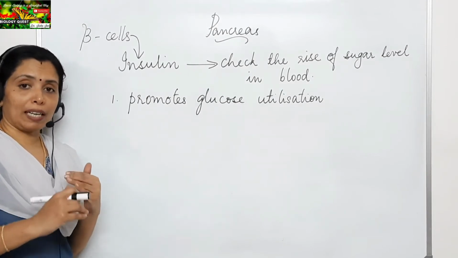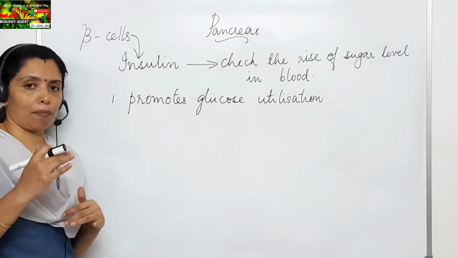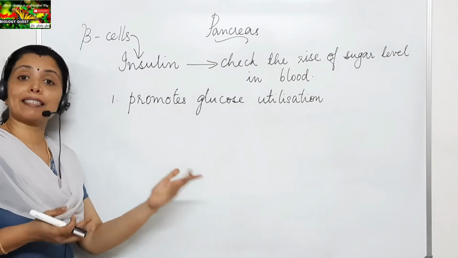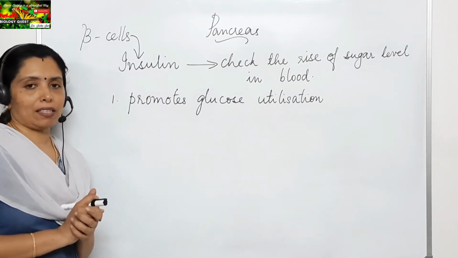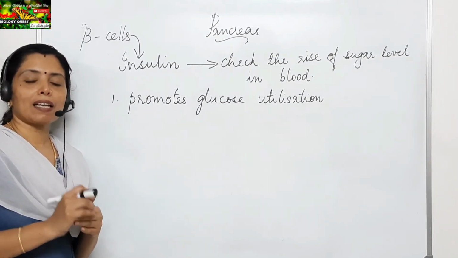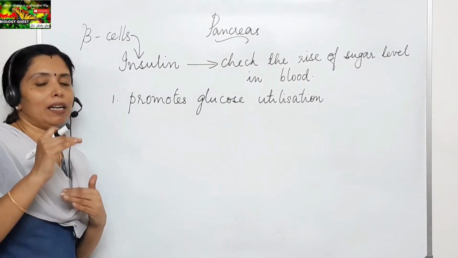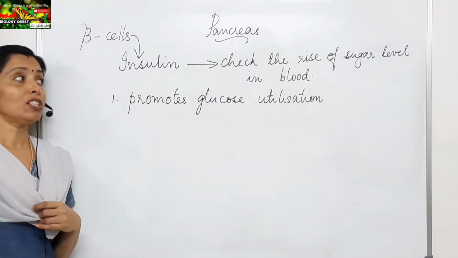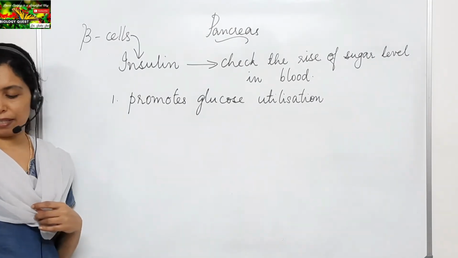If the sugar level goes beyond the normal, what happens? It is the insulin that promotes the utilization of glucose by the cells of our body. So the level of glucose in the blood will come down. So that is the first way in which insulin checks the rise of sugar level in the blood.